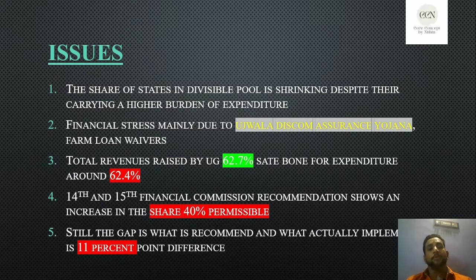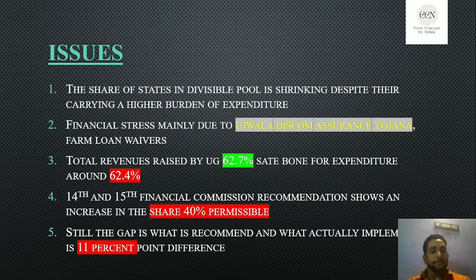That is the problem here. So these big states, especially Andhra Pradesh, West Bengal and Tamil Nadu, are expecting more from the center to cope with their expenditure. That's what the first point says: the burden of expenditure is the main issue here.